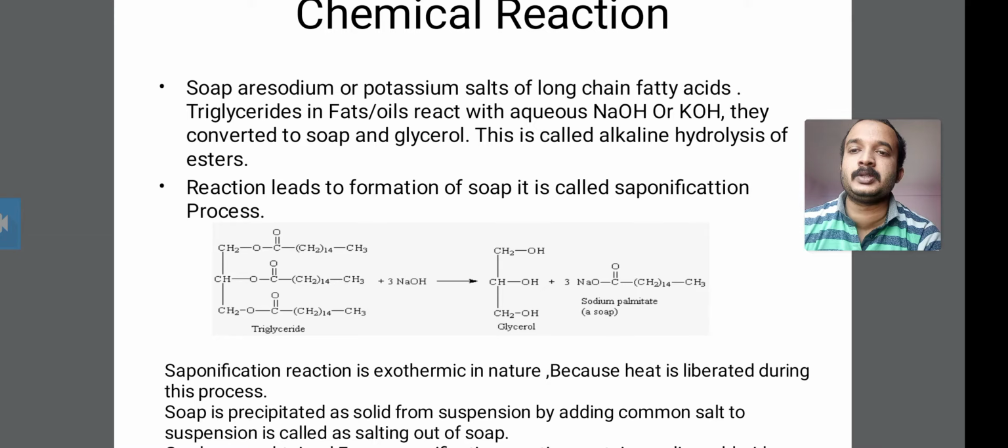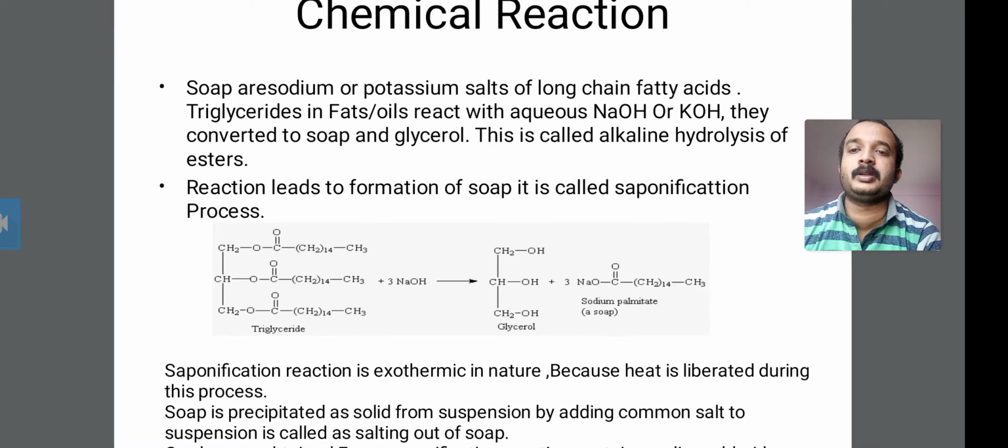Triglycerides in fats and oils react with aqueous NaOH or KOH. They are converted into soap and glycerol. After the saponification reaction, the triglyceride in the fats and oils reacts with aqueous NaOH or KOH, and they are converted into glycerol and soap. Therefore it is called alkaline hydrolysis of the ester.